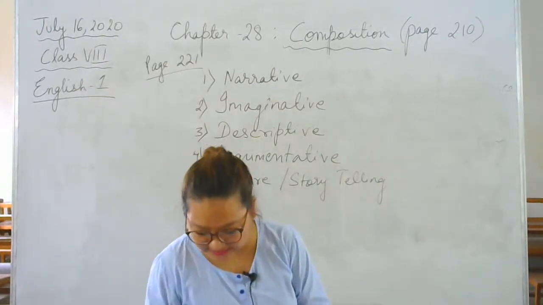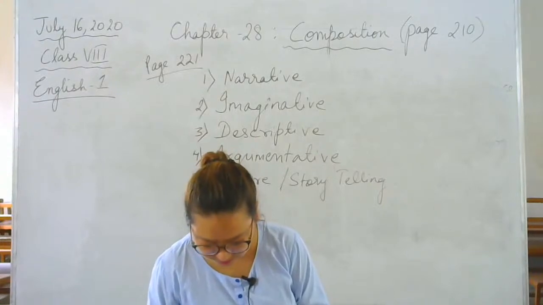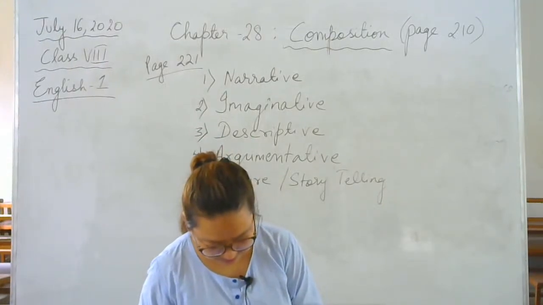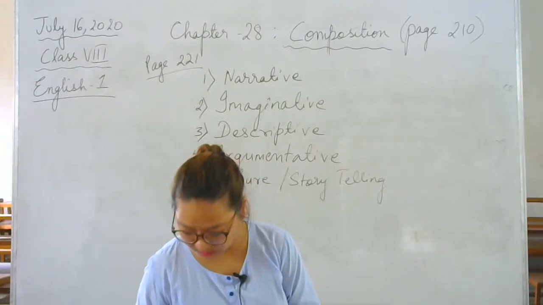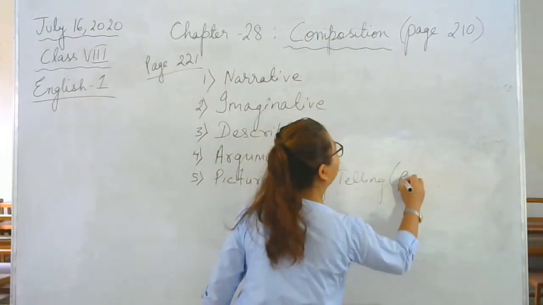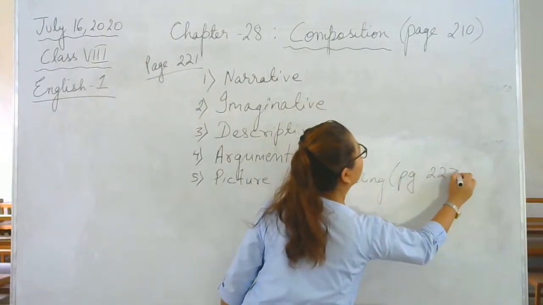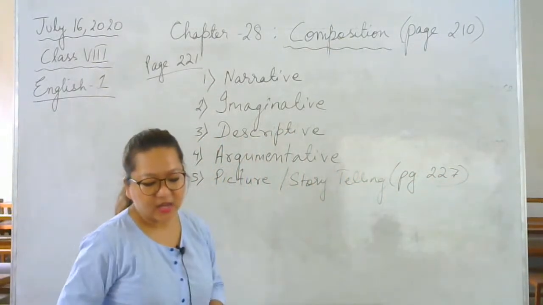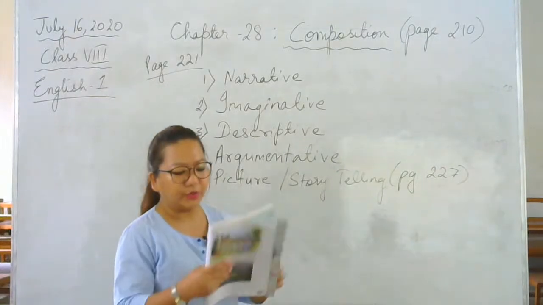I'll give you an example from your book. Go to page 227. Okay, let me show you.